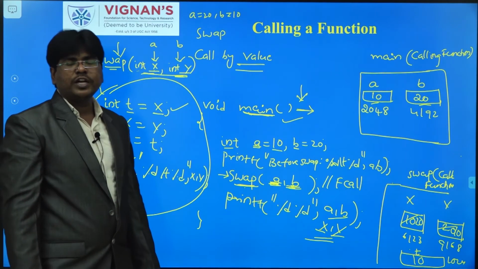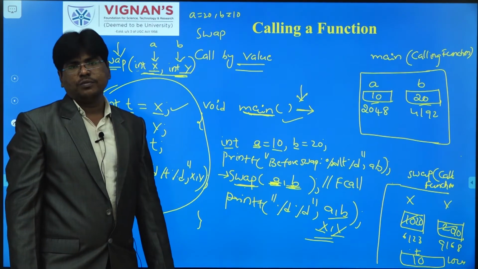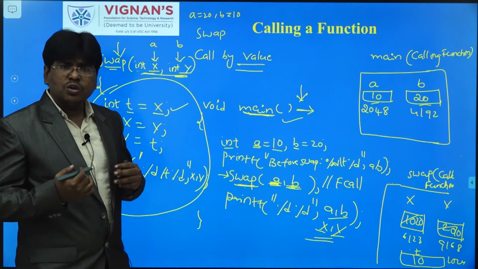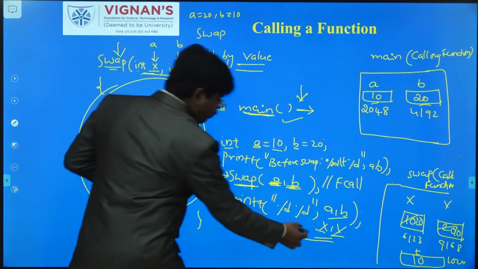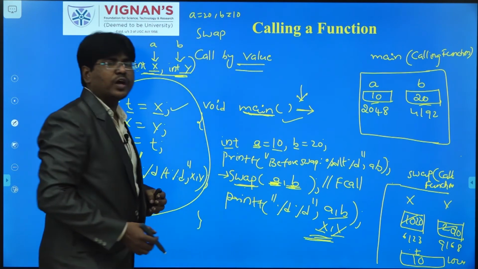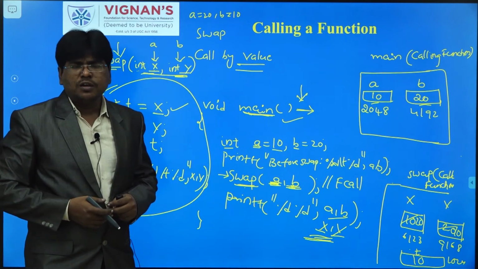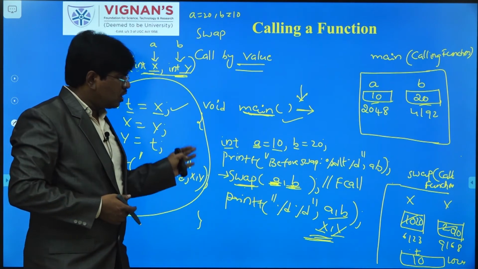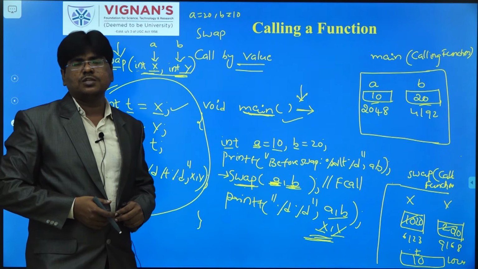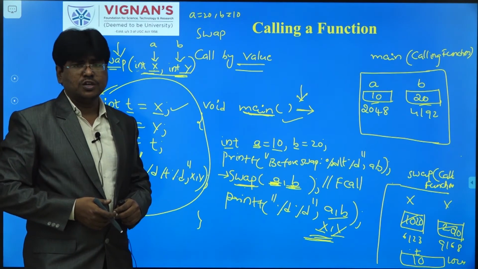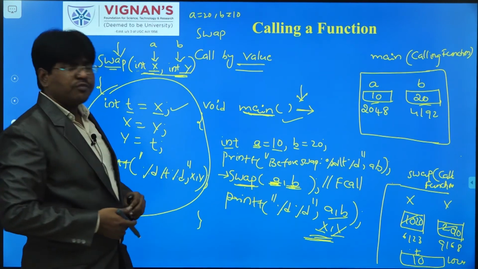In order to rectify this problem, I want to access the updated information, the swapping information, throughout the program. Is it not possible? It is not possible. Yes, to rectify this type of problem, they have introduced the concept of call by reference. Okay, so what do you understand here, friends?